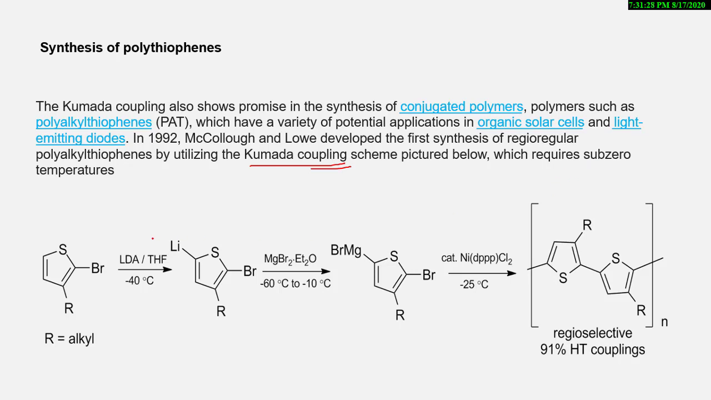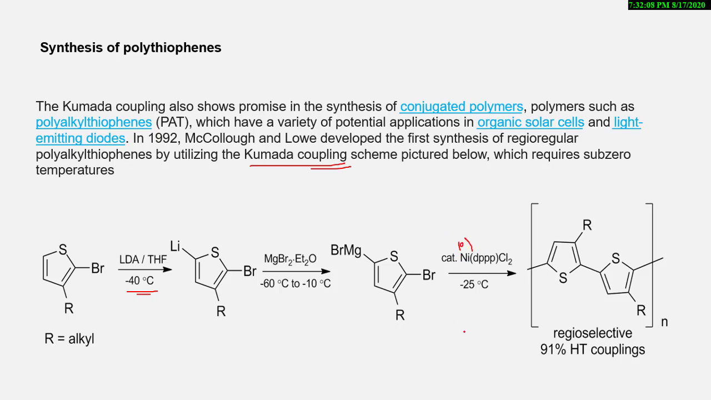requires sub-zero temperatures. Here, this is the starting material used. The R is the alkyl group. They are reacting with LDA in THF solvent at minus 40 degrees centigrade, which is a sub-zero temperature. Here the lithium is attached over here. The substituted product is obtained. After that, the Grignard reagent with Et2O, which is an ether, at minus 60 to minus 10 degrees centigrade, the Grignard reagent is obtained. After that, the catalyst is used, which is nickel in zero oxidation state.